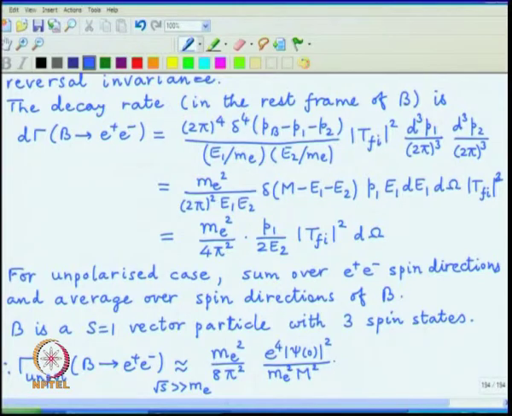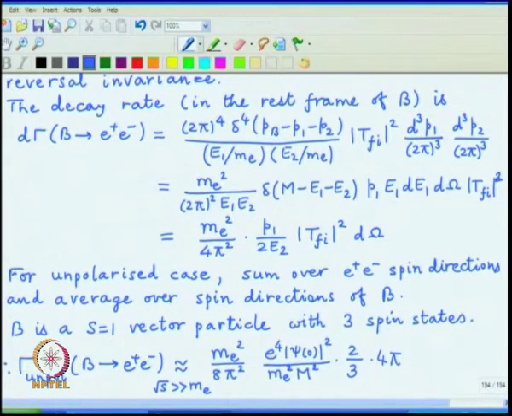So, removing that 1/4 and the half factors produces 2 in the numerator, but now you have to divide by these 3 spin states of the B. So, this is the contribution of the taking care of all the spin indices, and then there is a 4 pi from the angular integral, because nothing in this expression depends on the angle.